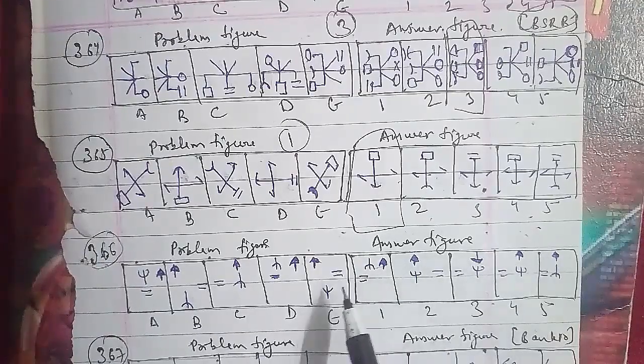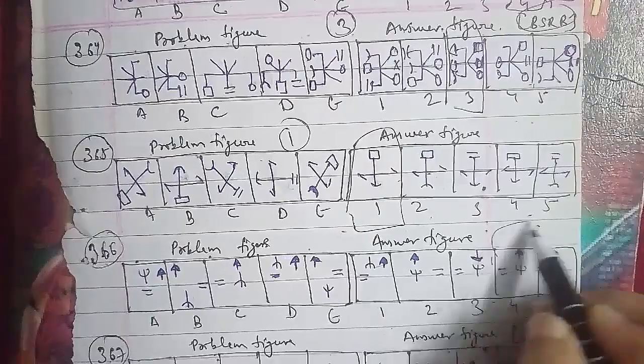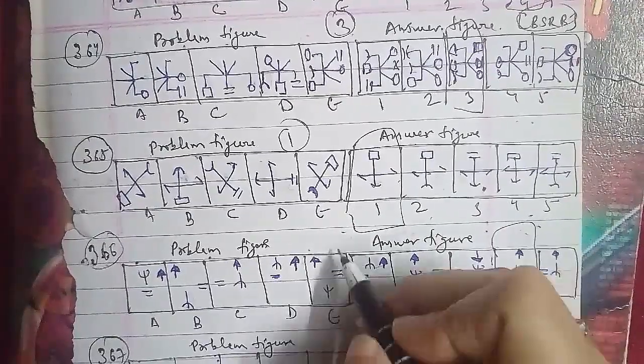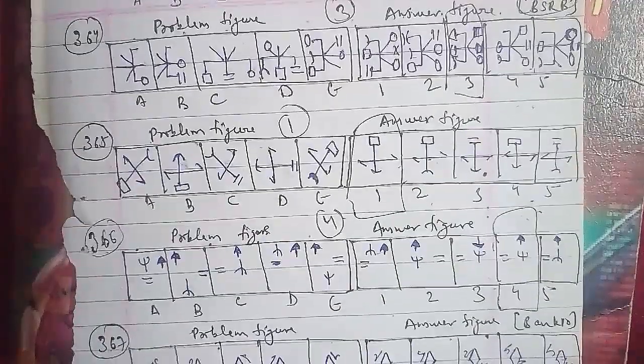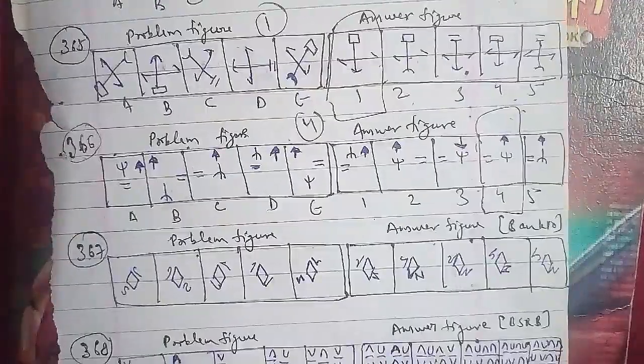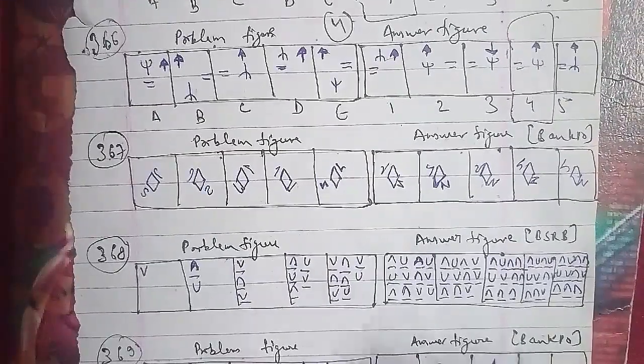That will be the right answer for this question here. Let's go ahead with another one, that is your 367th question of the session that we have to discuss here. We have the problem figures and the answer figures as well. This has been asked in the bank PO question paper, which is very important if I'm talking about competition.